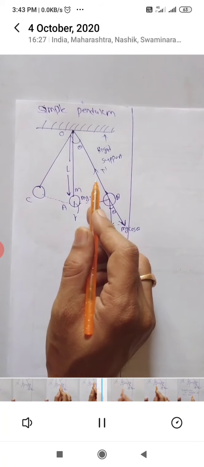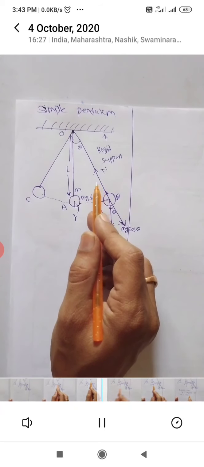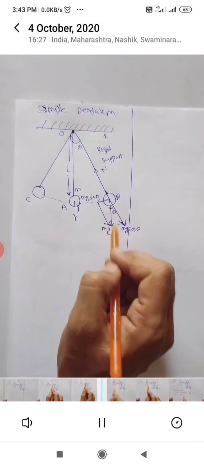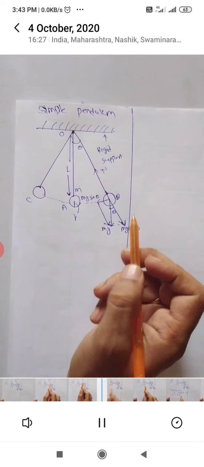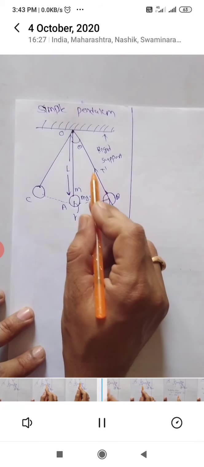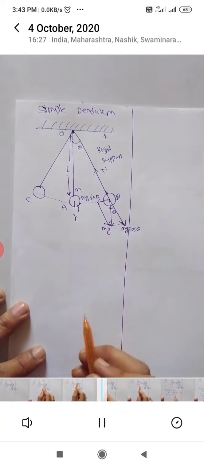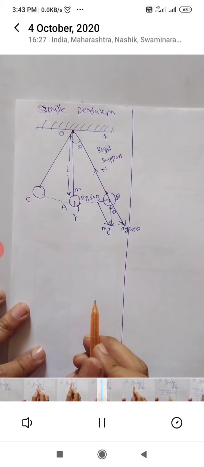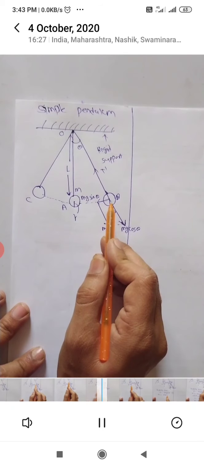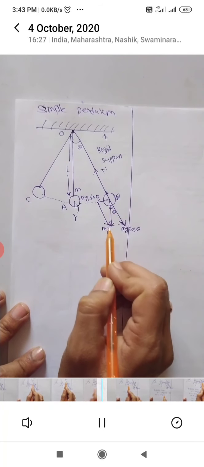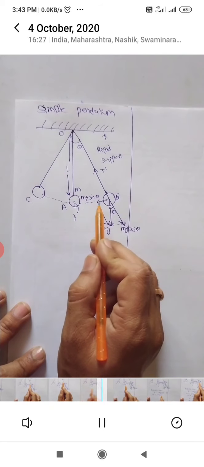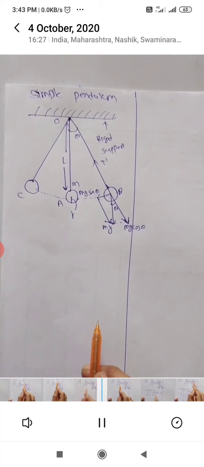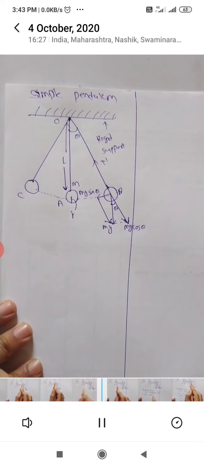Force or tension T dash due to the string is directed along the string toward the support, and this weight mg is in the downward direction. So tension T dash is in upward direction and weight mg in downward direction. At the extreme position, there should not be a net force on the string. At the extreme position no force, but the component of mg can be resolved into two components. One is mg sin theta, another one is mg cos theta. We know that by using trigonometry we can resolve them.